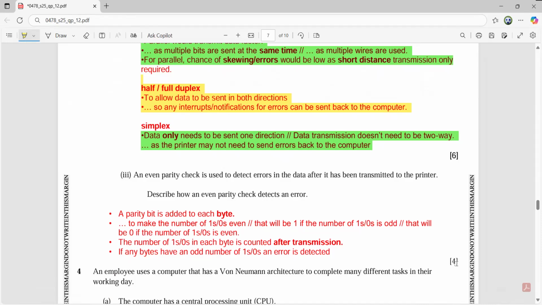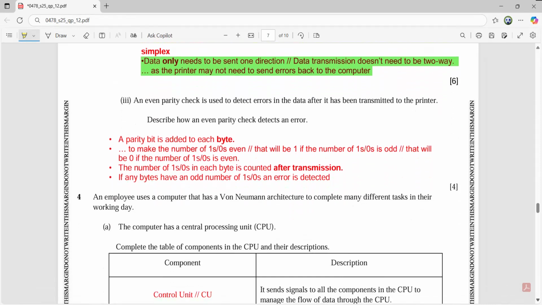And if an error has occurred, then there will be an odd number of ones, and that is how you will detect that some error has occurred. And this is how you'll explain it to the teacher, to the examiner, and marks are yours. Easy? Okay, now moving to the next question, question number 4.